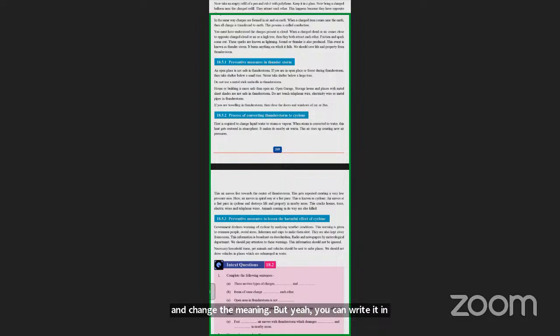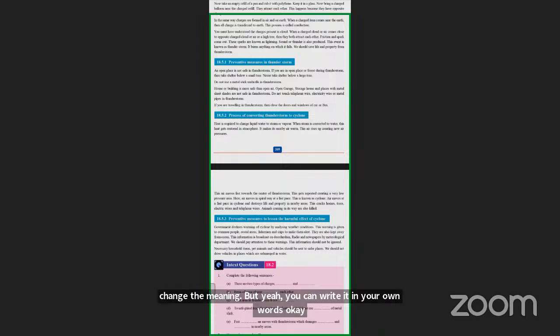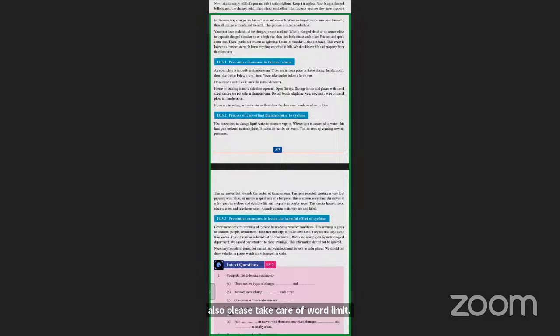Also, please take care of the word limit. Give examples when it's asked. Even if it's not asked, try putting at least one example. It shows that the student has clarity about the answer. Or when diagrams are required, you can put diagrams and all.